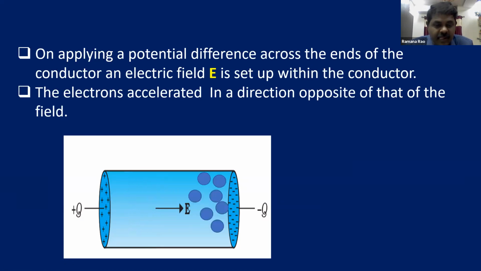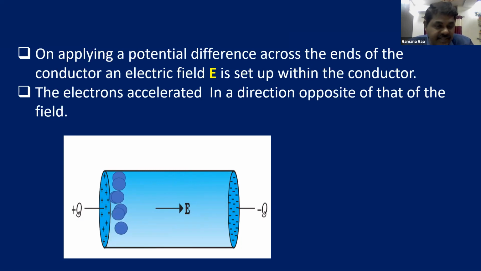After the positive and negative plates are connected to the metallic conductor, the electrons move toward the positive plate, and there they get neutralized. That means there is no further flow of charges. This is a very interesting point, children.